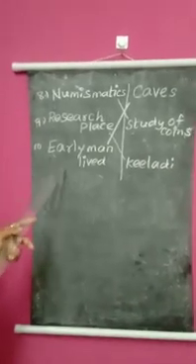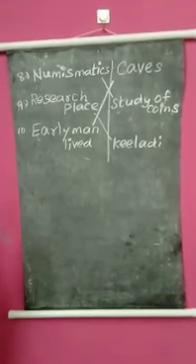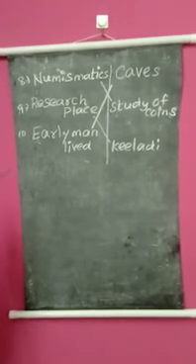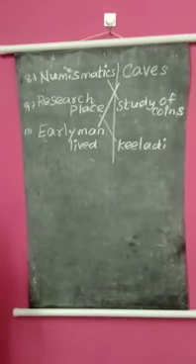And the 10th one, early man lived. Where did they live? They lived in caves. Caves, அப்படினா நம்ம குகை அப்படினு சொல்லுவோம். So they lived in caves. Cave spelling is CAVES, caves.